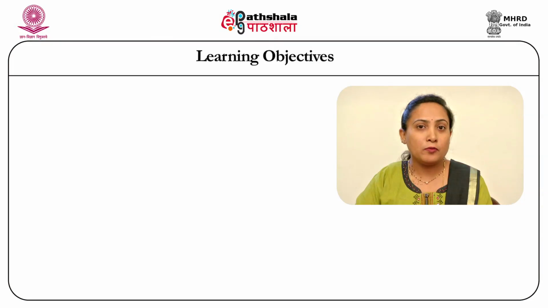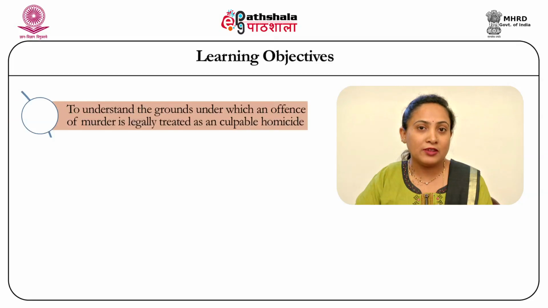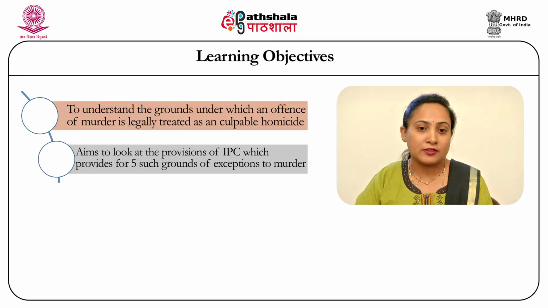Hence, it's an important topic which legally converts a case from murder to culpable homicide not amounting to murder. Now the whole object of this module is to see the possible ways of converting an offense of murder into culpable homicide, and these possible ways are nothing but these 5 grounds of exceptions that section 300 talks about.